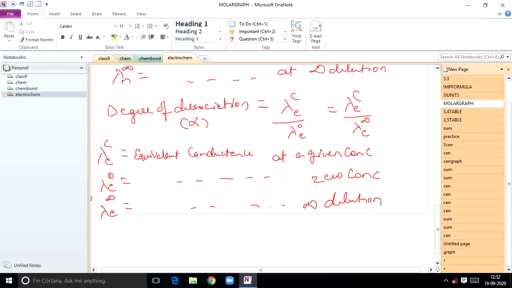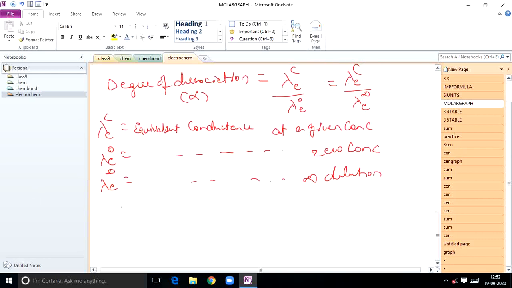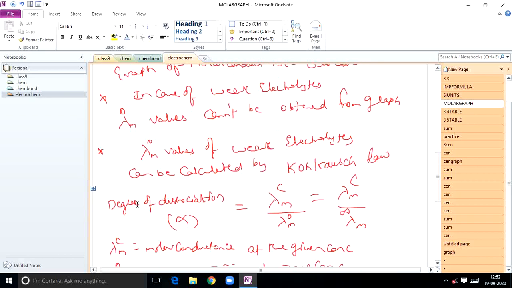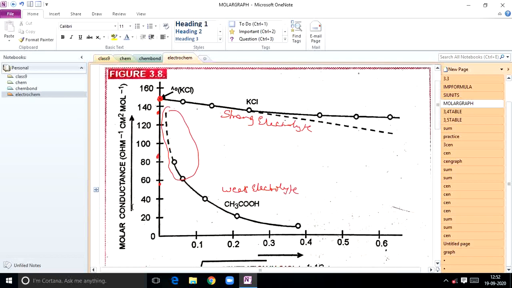So this is important, students, very important. Next, both electrolytes can be represented from the same graph. So this is the graph, the behavior, the variation of molar conductance with respect to concentration in case of weak electrolytes and strong electrolytes. Two graphs we can draw here itself. For weak electrolyte and strong electrolytes you can show in one graph.